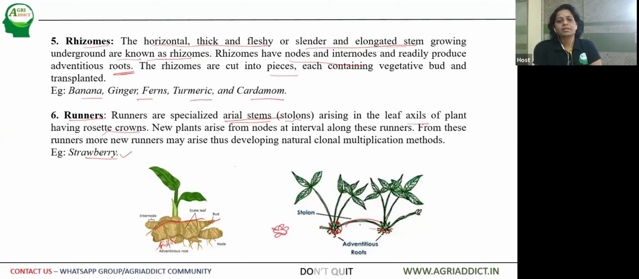From there, the fibrous root system develops, and then the stolons, the specialized aerial stems, will grow, and upon touching the ground, they again start producing fibrous roots. Upon division, we can divide and use this as a new crop. From these runners, more new runners may arise, developing a natural clonal propagation method.